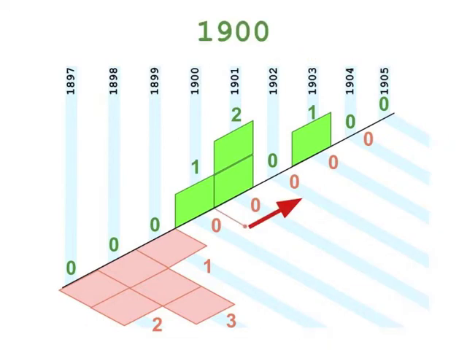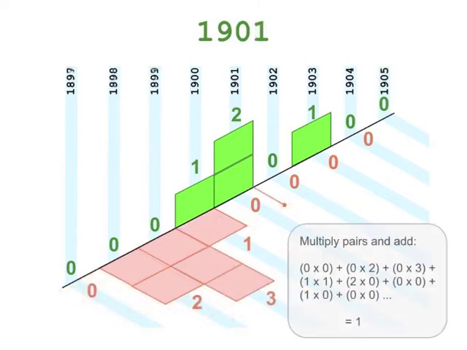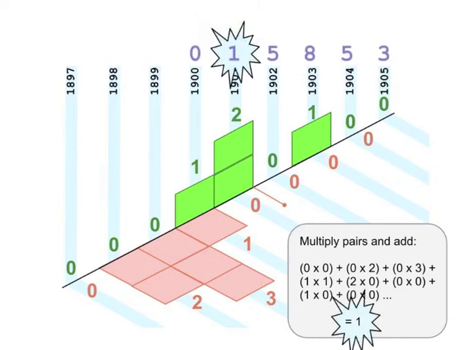To determine the output signal for the next year, 1901, we simply need to slide the time reverse signal forward so as to bring the index marker to 1901. Then we do the exact same operations as before. We multiply the pairs and we add them up. So in this case, it's 0 times 0 plus 0 times 2 plus 0 times 3 plus 1 times 1 plus 2 times 0 plus 0 times 0 plus 1 times 0, and so on. When we add it up, we'll find out that this produces the value 1. That means the farm produced 1 ham in the year 1901.